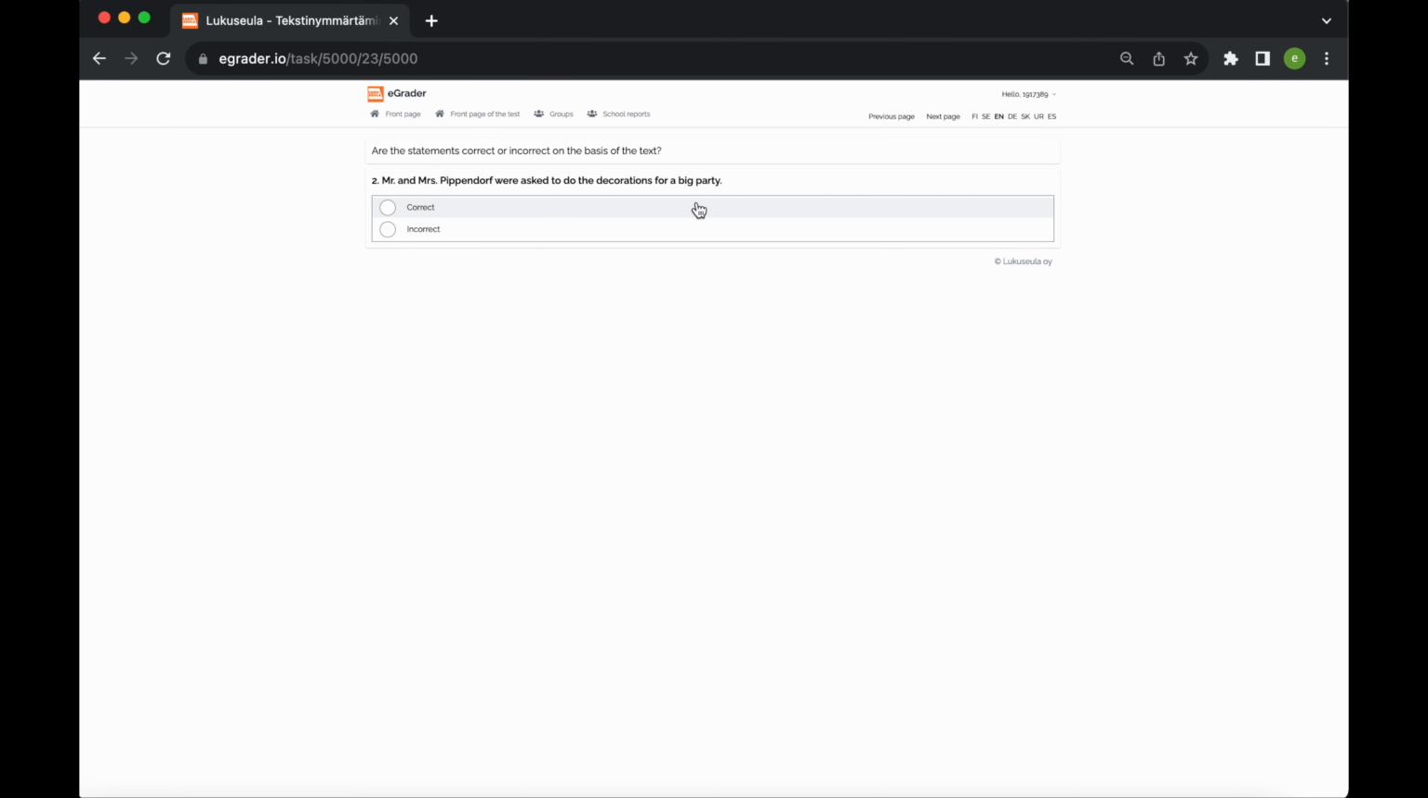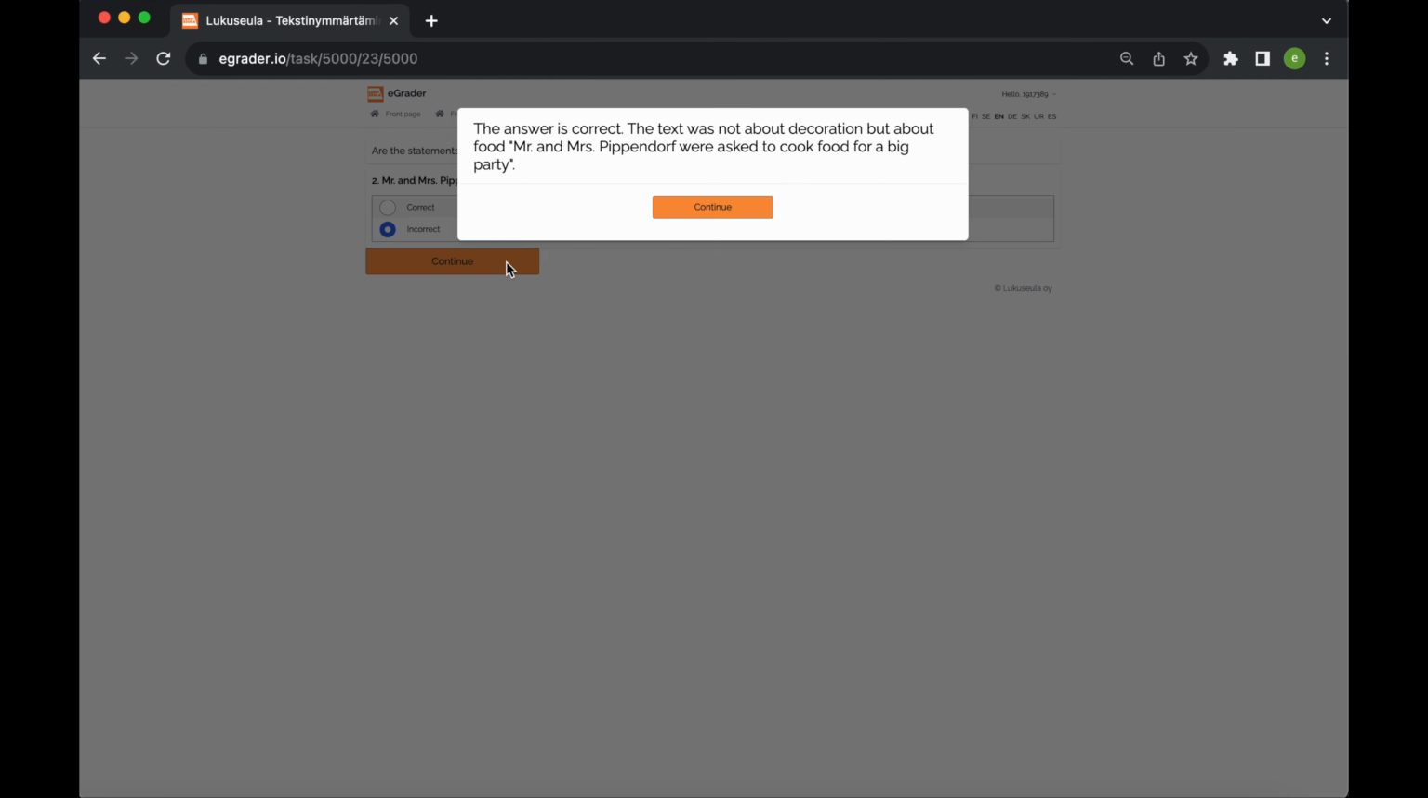In the second statement, Mr. and Miss Pippendorf were asked to do the decoration for a big party. The meaning has changed. In this statement, it is mentioned that the couple was asked to decorate for a big party. The statement is incorrect because according to the text, the couple was only asked to prepare food for the party.